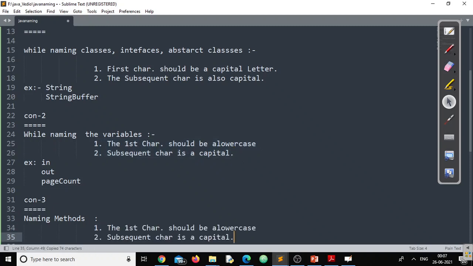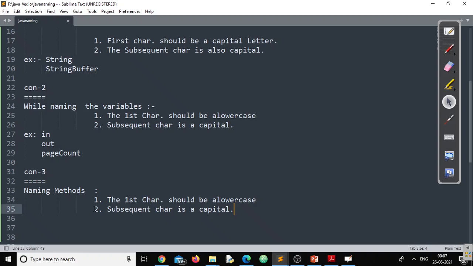While we are talking about a built-in method, it follows the same naming convention. For example, there is a method called forName. Now you can look at how I have written that forName. There is also one function called concat.